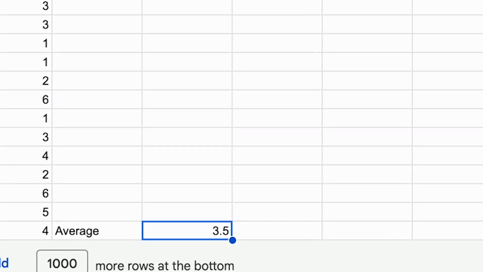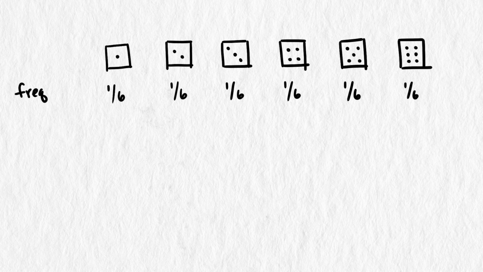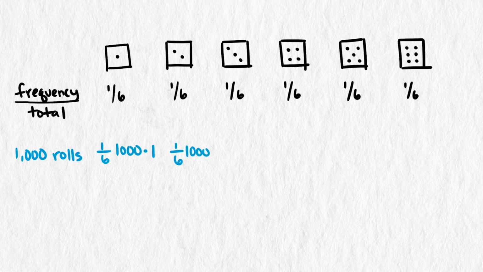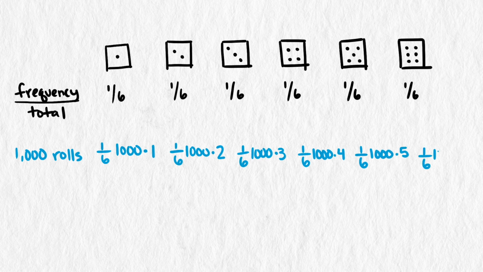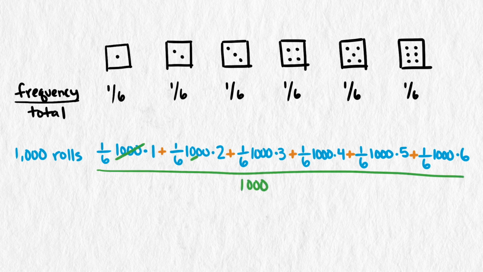But what would we expect if we did that? If it's a fair die, then each number would have the same chance of coming up, so we would expect about 1/6 of the values to be 1, and 1/6 to be 2, 1/6 to be 3, etc. But if we had 1,000 rolls that had roughly an equal distribution across the values 1 through 6, then we would expect the sum of all those numbers to be about 1/6 of 1,000 1s, plus 1/6 of 1,000 2s, plus 1/6 of 1,000 3s, etc., all the way up through 6. Then we could calculate the average by dividing by 1,000, the total number of rolls.